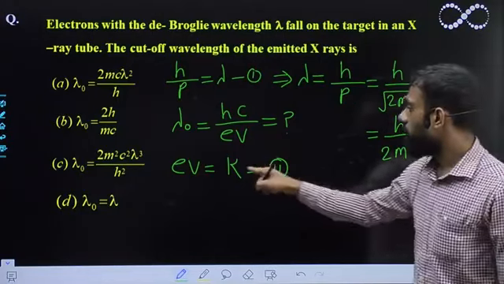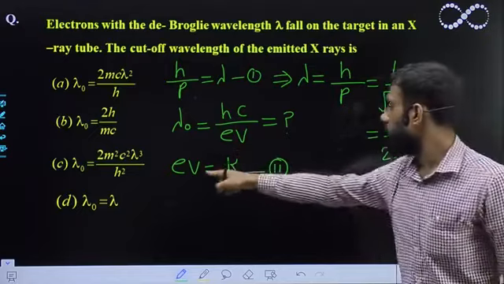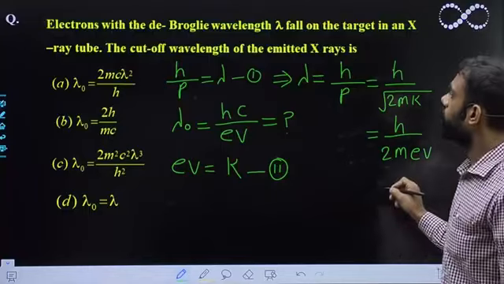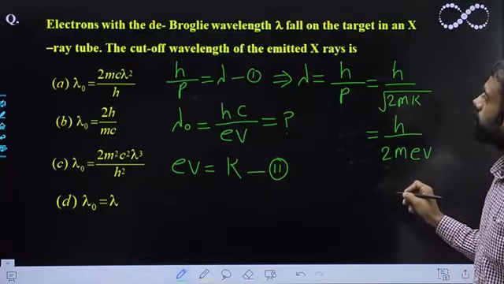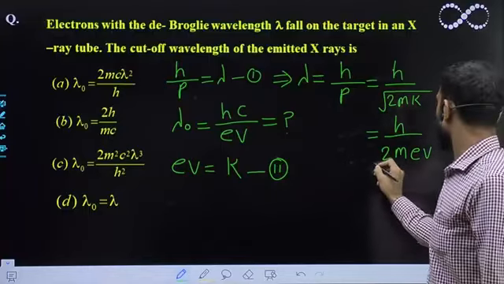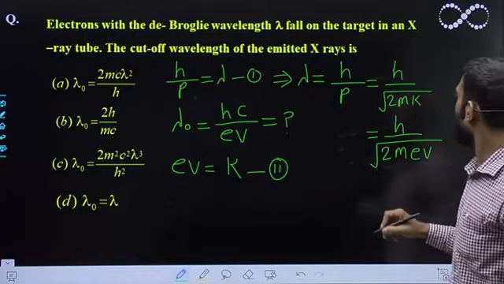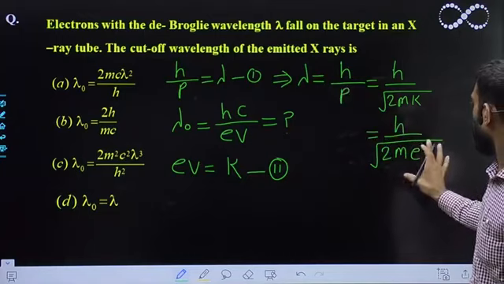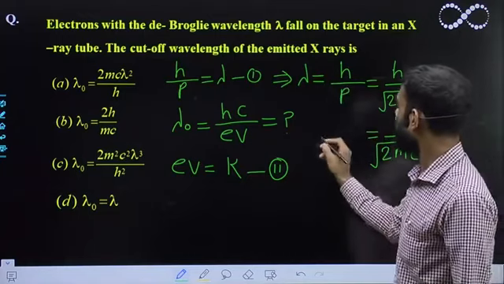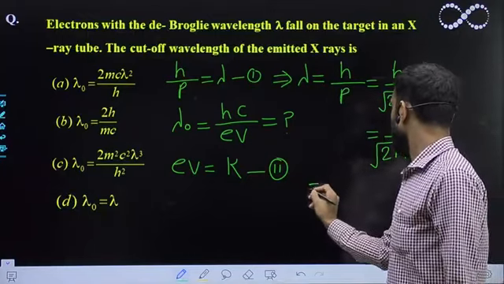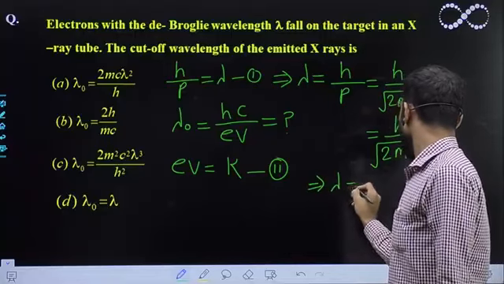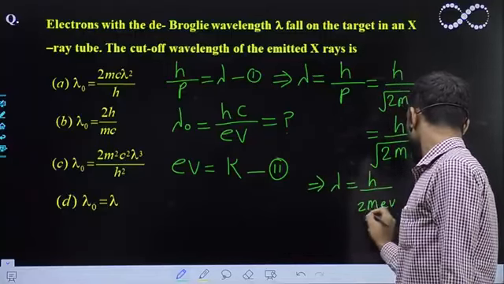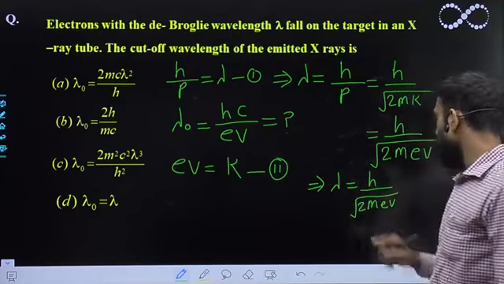Let us say the kinetic energy is eV. So this becomes root of eV, and from here I am getting lambda is equal to h upon root 2m eV, where m is the mass of electron.